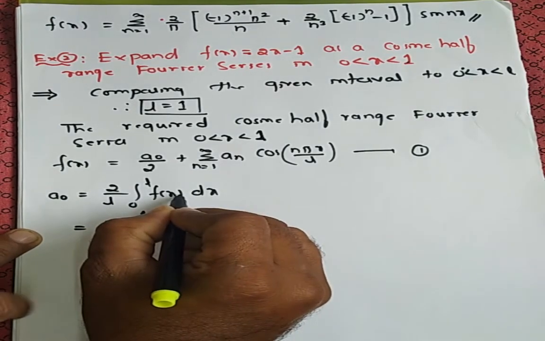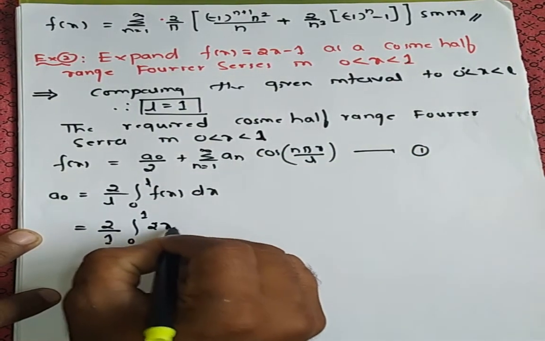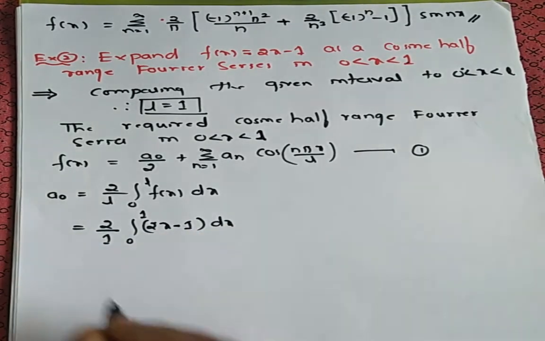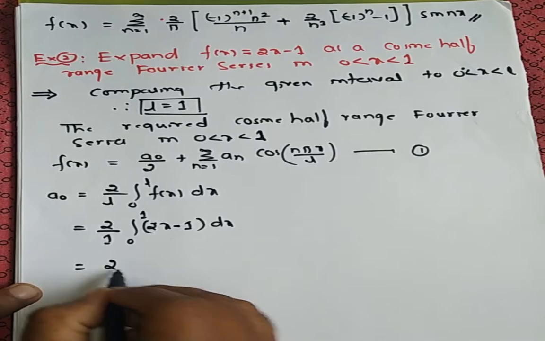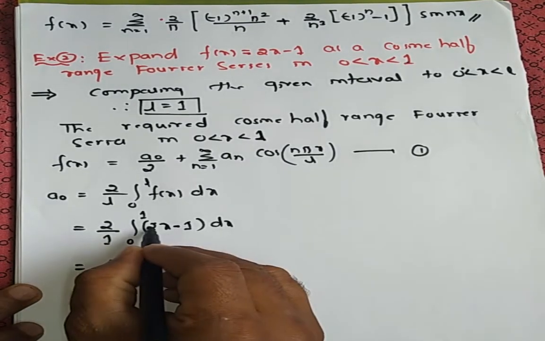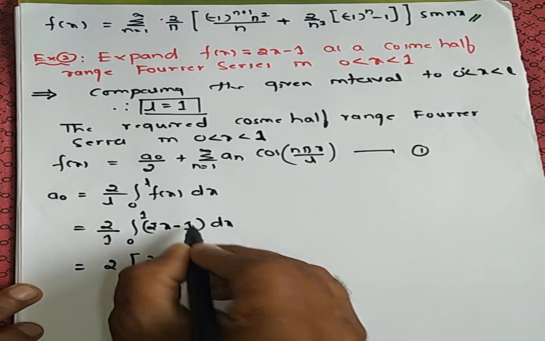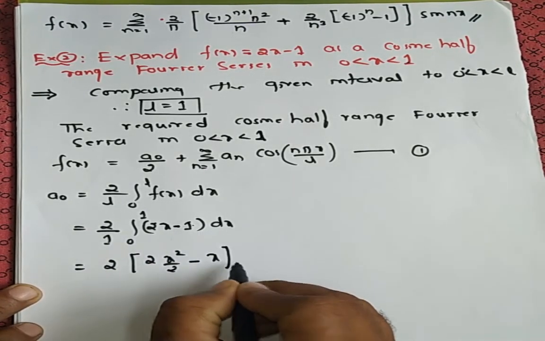Okay, f of x. The function f of x is 2x minus 1 with respect to dx. So 2 divided by 1 is 2 only. Then apply the integration. 2 as it is. Integration of x is x square divided by 2. Integration of 1 is x. Applying limit 0 to 1.